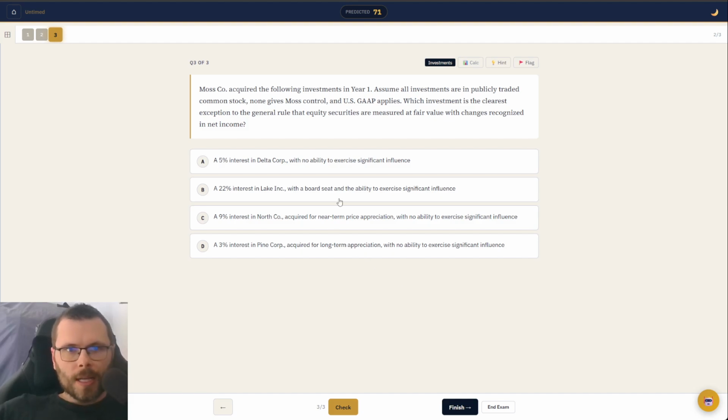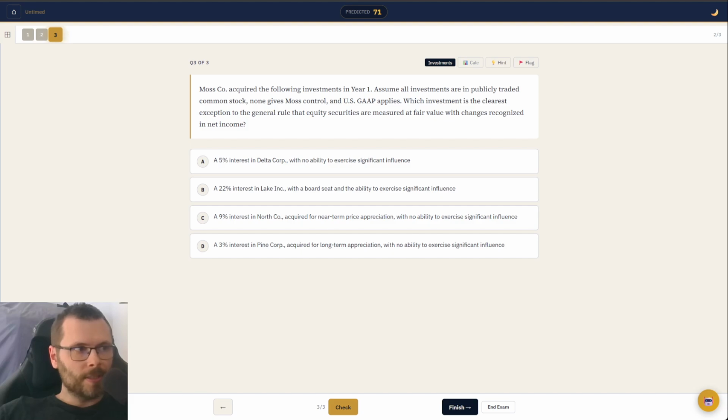Number 3, Moss co-acquired the following investments in year 1. Assume all investments are publicly traded common stock. Okay, so we're looking at, let's see, which investments is the clearest exception to the general rule that equity securities are measured at fair value with changes recognized in net income. Okay, so fair value, there's your buzzword. That's mark to market, right? The fair value through net income, FVTNI.